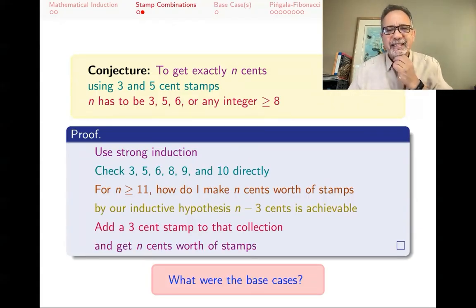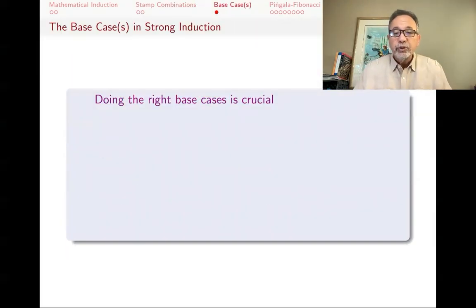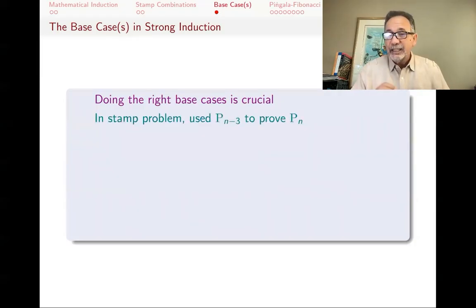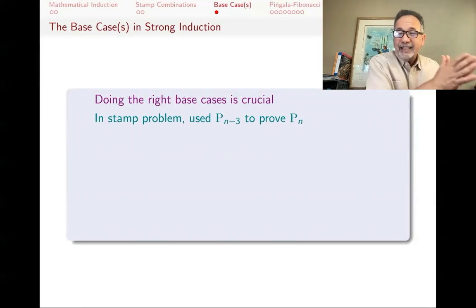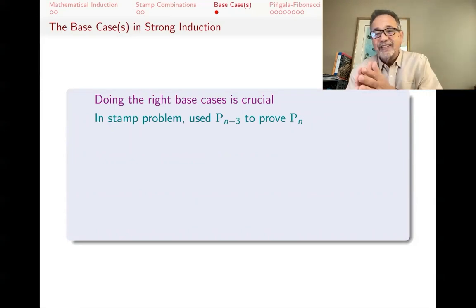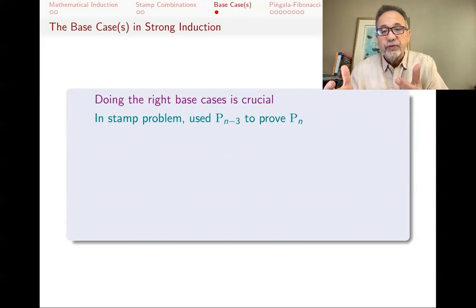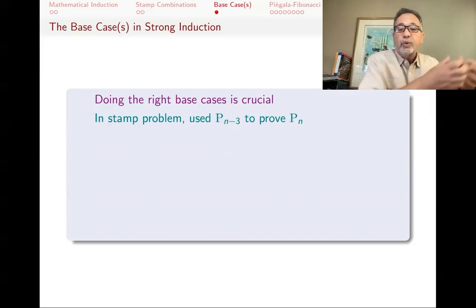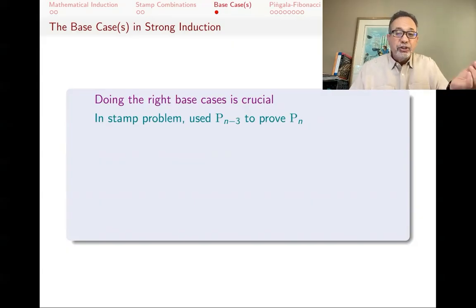What were the base cases? What did I need to do to get this argument started? Doing the right base cases is always crucial, otherwise your induction won't get started. In this problem, we use the n minus third statement to prove the nth statement. When we wanted to make n cents worth of stamps, we used the fact that we can already do n minus 3 cents worth of stamps. So we needed to go from P(n minus 3) to prove P(n).